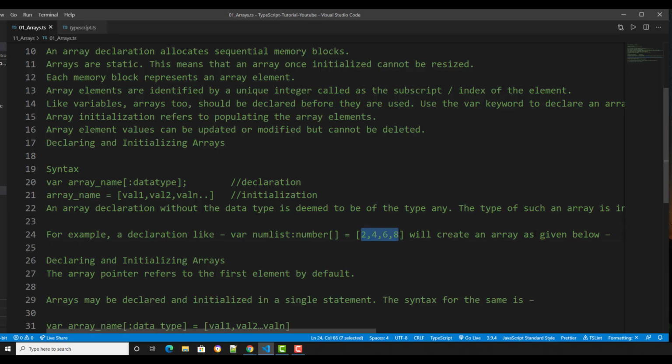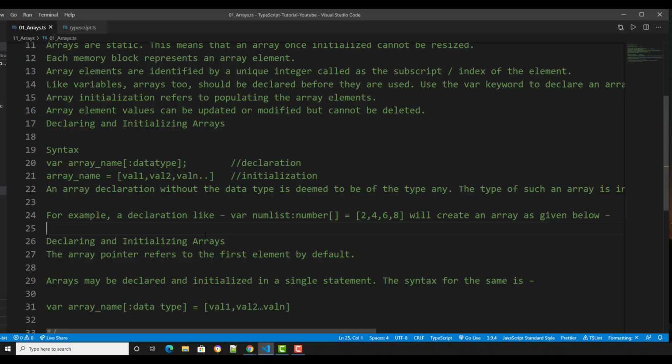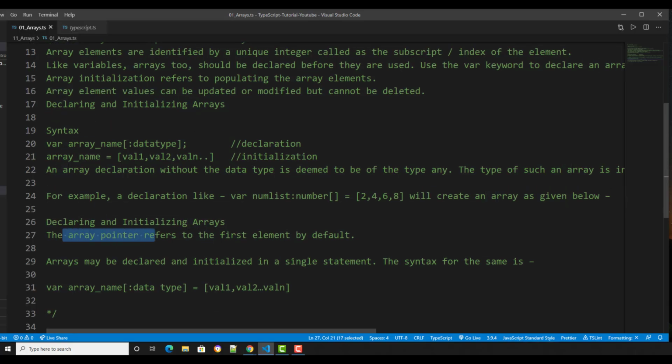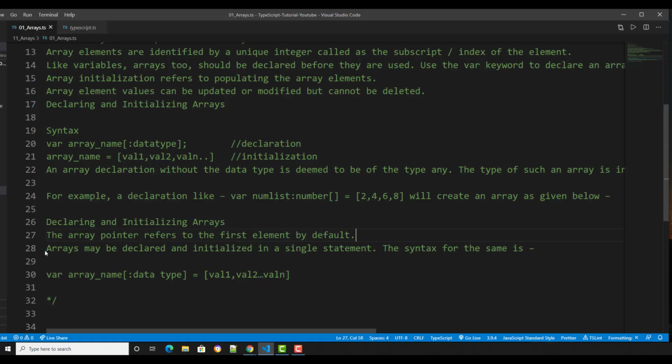When declaring and initializing an array, the array pointer refers to the first element by default. If you call the variable with curly braces like that, I guess, maybe in the next tutorial we're going to tackle that. It refers to the first index 0.